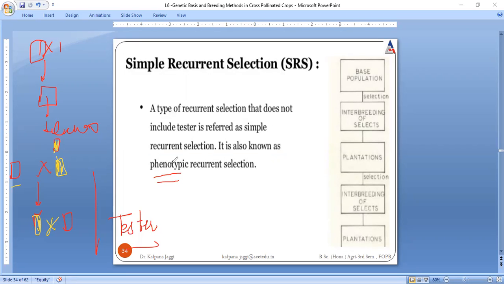Because when we go for yield trials, it is a little bit difficult to perform. It could be better understood by this example. We had the base population. We selected certain plants from here. We planted them, again selected certain ones, and again planted. So all the time the selection is being done on the basis of phenotypic features only. This is said to be simple recurrent selection.